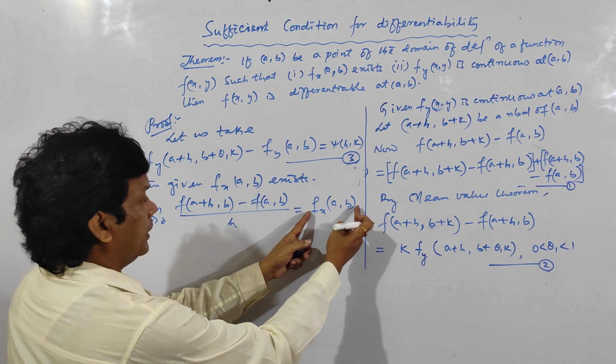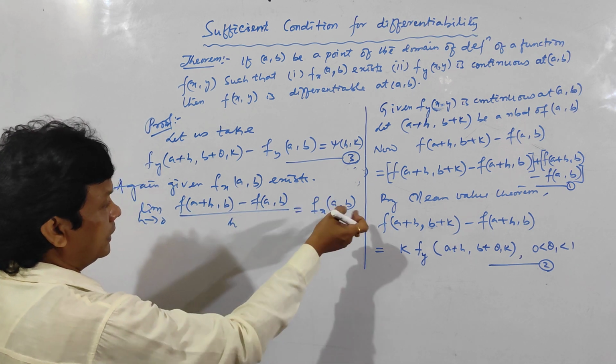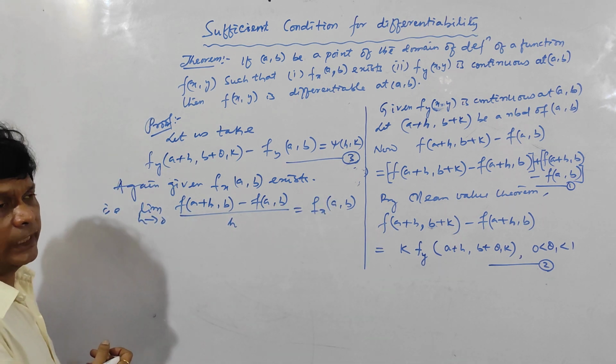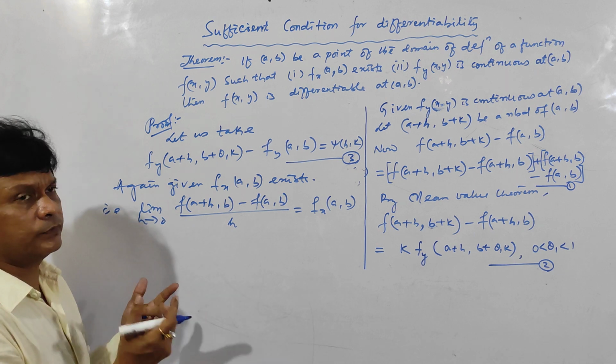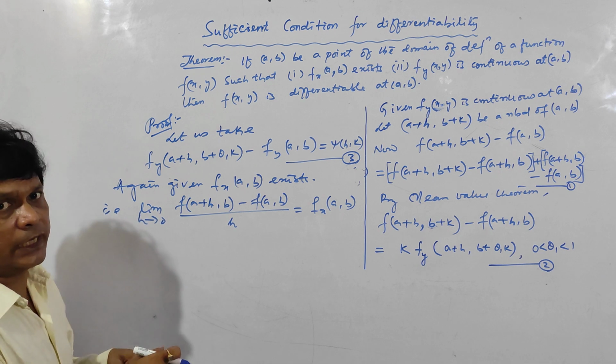So take fx at (a,b) to the left-hand side, so that the right-hand side becomes 0. Instead of 0, I am taking a function of h, so that the function tends to 0 as h tends to 0.